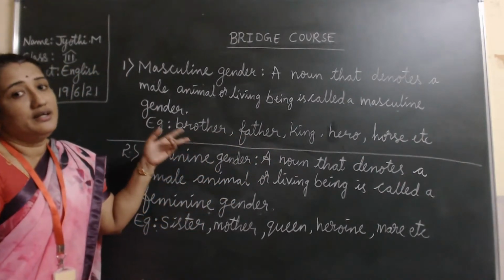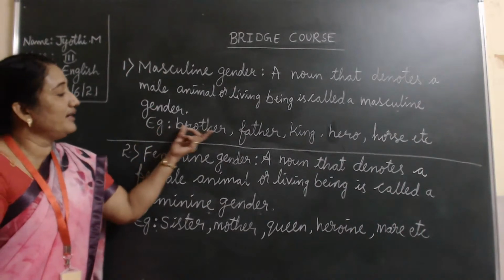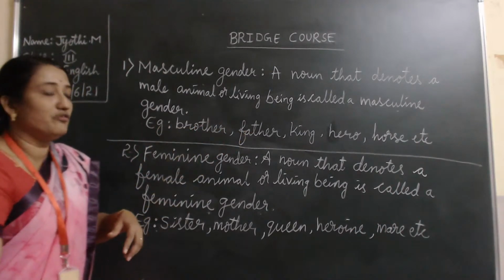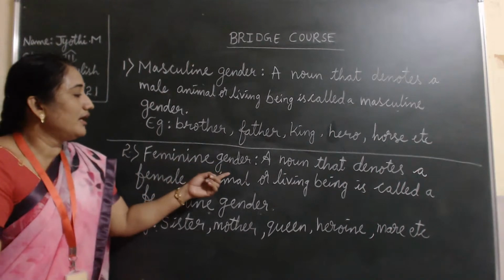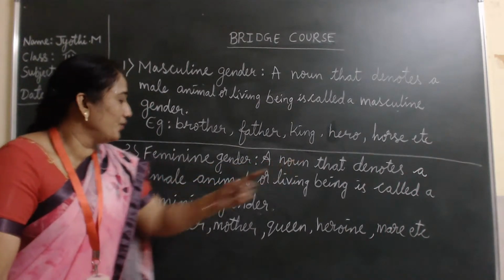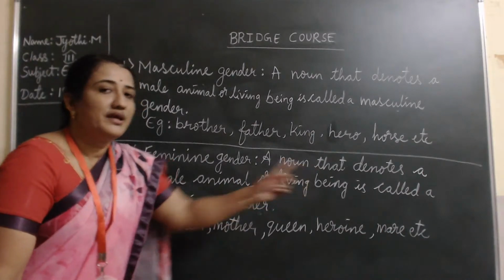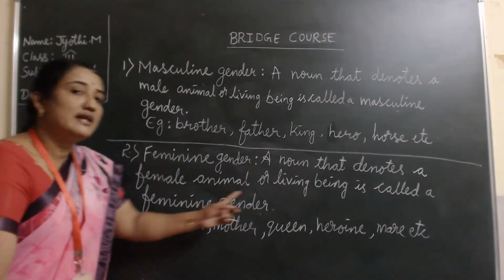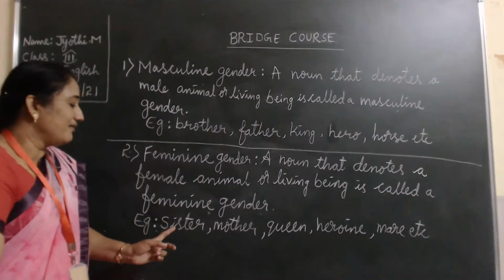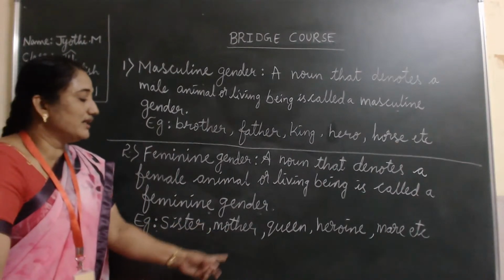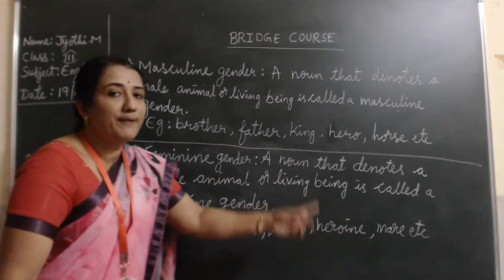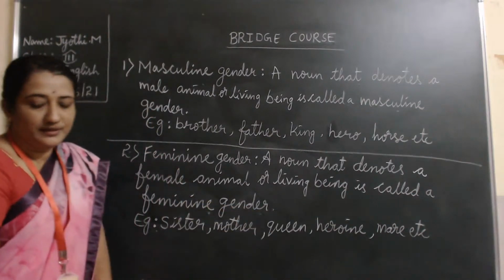You can even take different examples and write in your practice book. Feminine gender, a noun that denotes a female animal or living being, is called a feminine gender. Examples are sister, mother, queen, heroine, mare, etc.